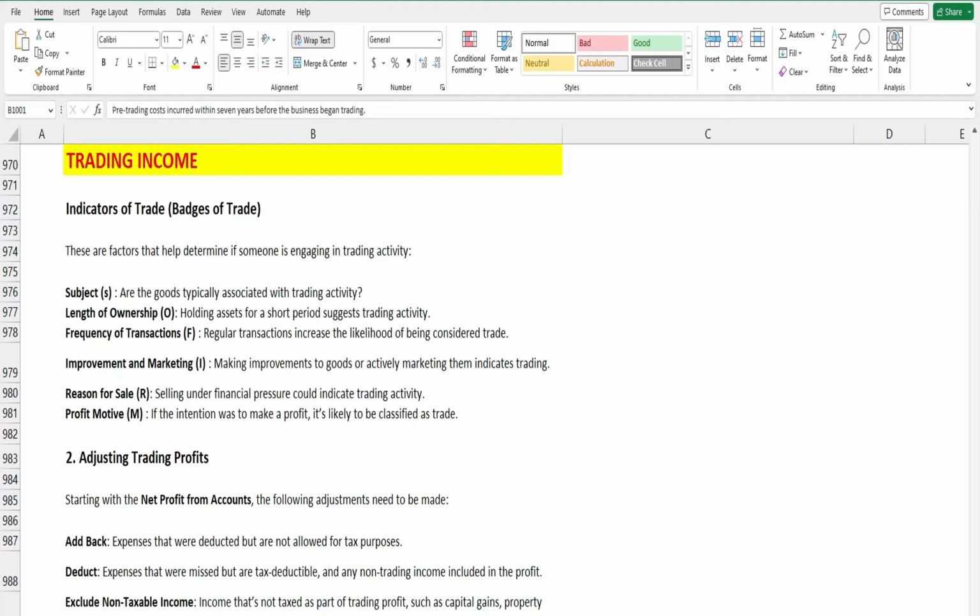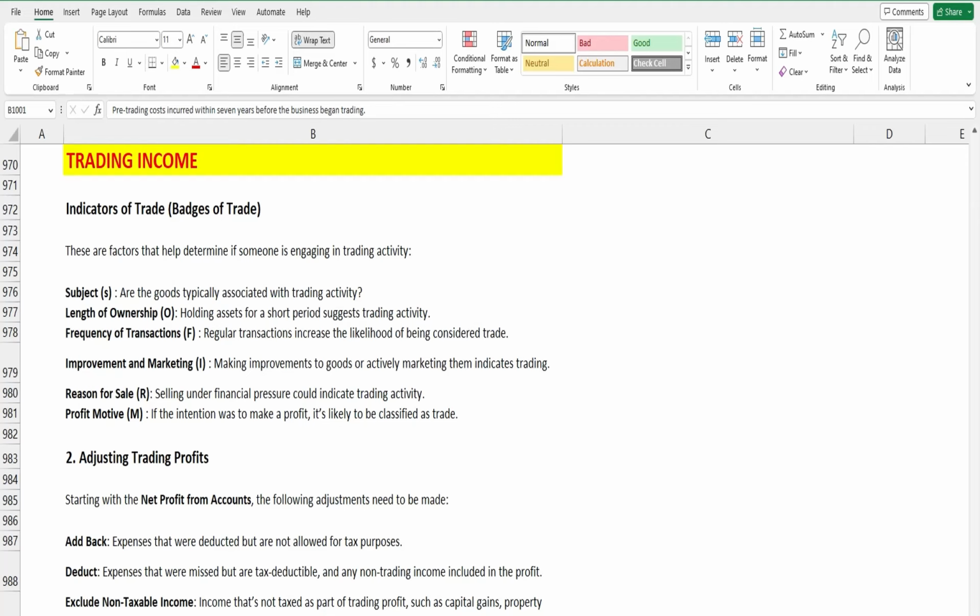Let's learn about the subject. Subject basically means the nature of the goods. Are the goods typically associated with a trading activity? If we take the example of toilet paper or books, obviously these are available in the market and are associated with trading activity.